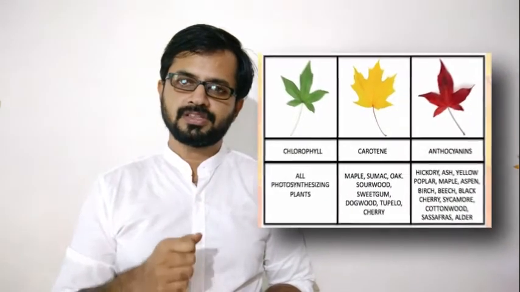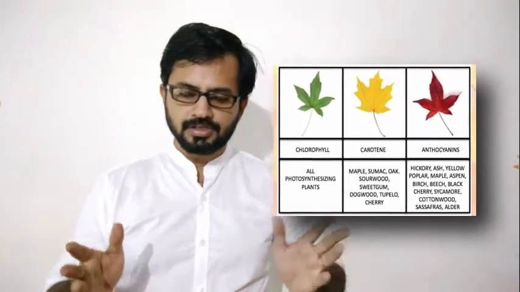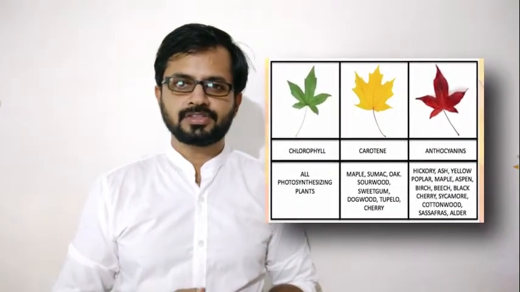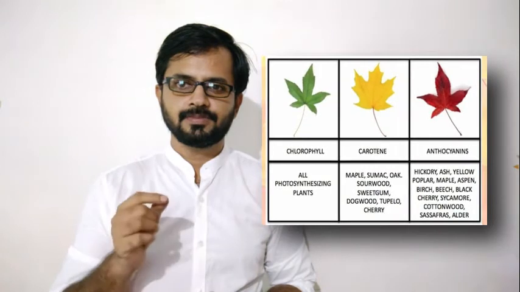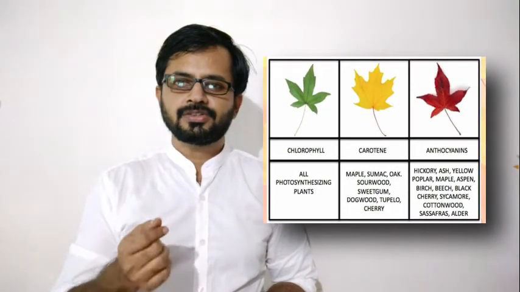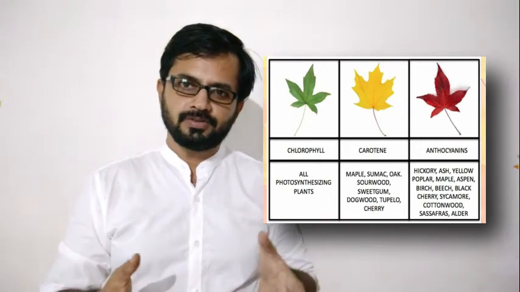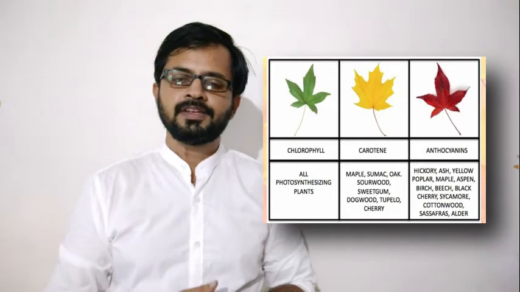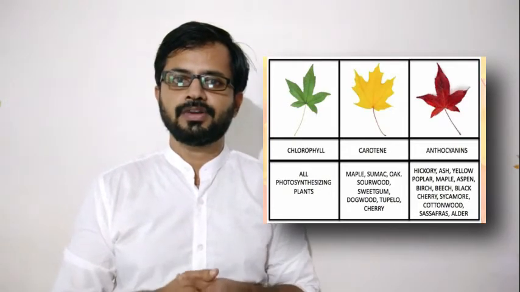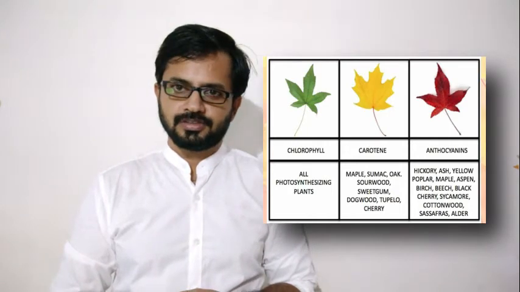So these pigments give different colors to the leaves and sometimes to the whole plant, as we have discussed about red amaranthus, chuvanna chira, that shows red color. When we are making the curry, when we are cooking, the water color also changes to red, but they also have chlorophyll in their leaves. That chlorophyll helps in photosynthesis.